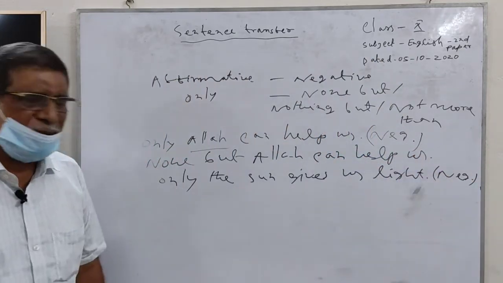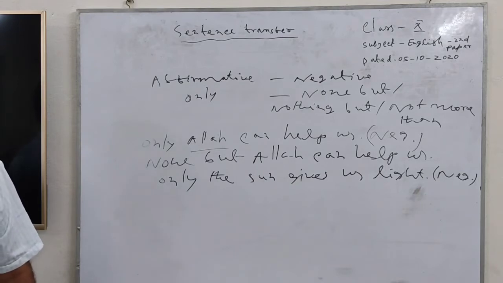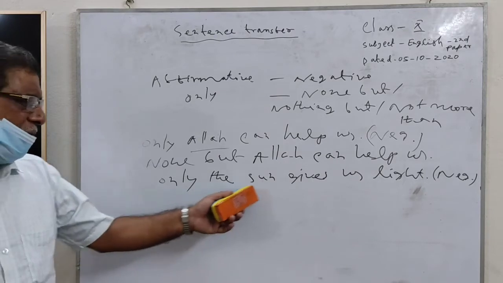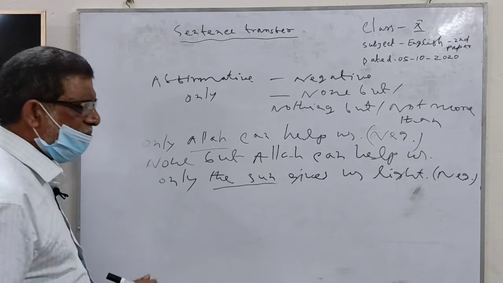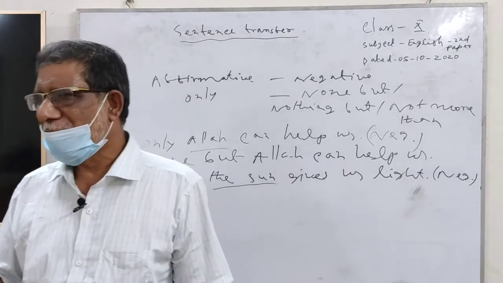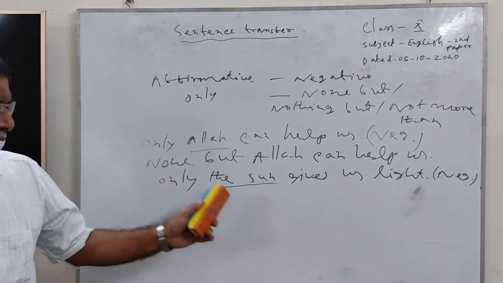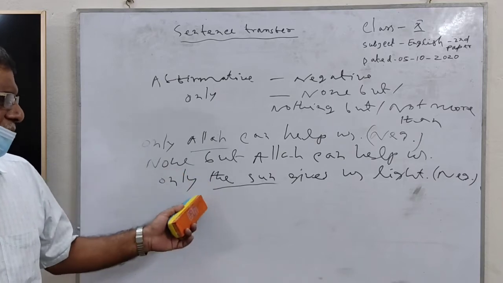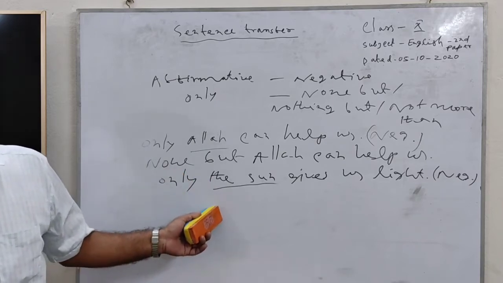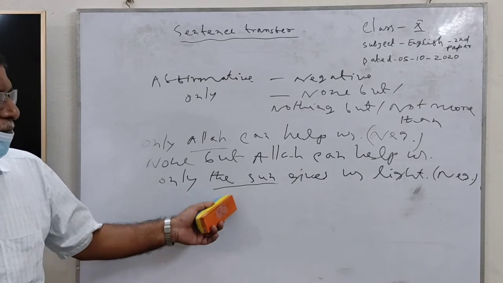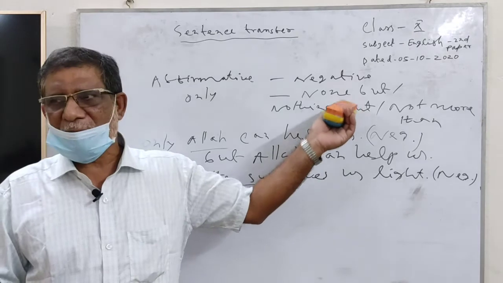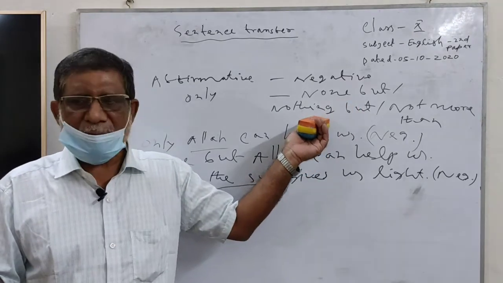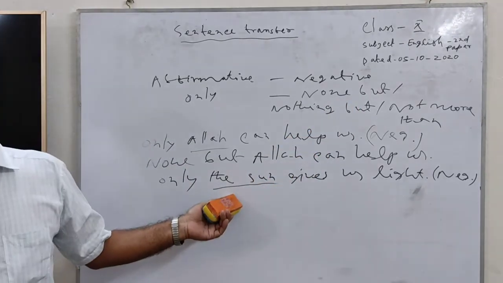Only the sun gives us light. Here you can see only the sun gives us light. The sun is one kind of thing. For this, when we are going to change this sentence to a negative sentence, then you can use nothing but, not none but. Use nothing but, for this is one kind of thing.